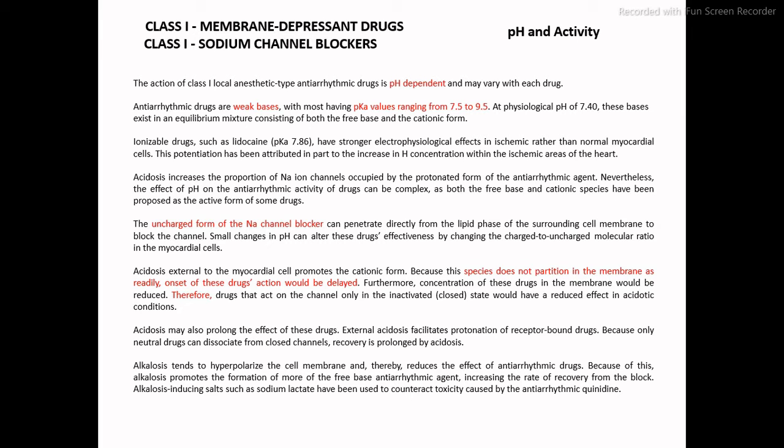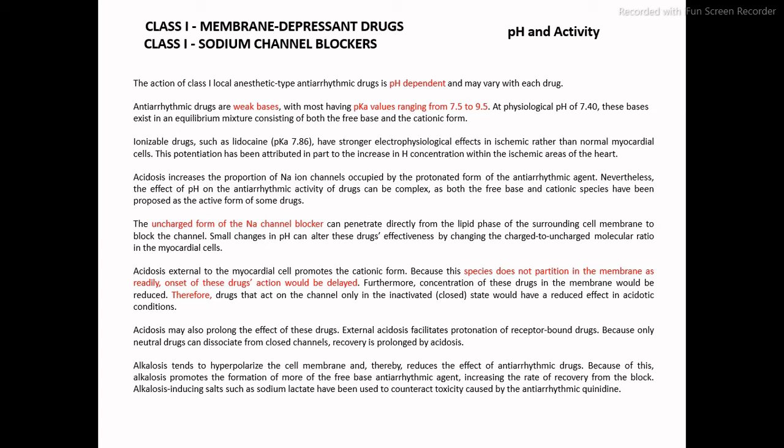Acidosis may also prolong the effect of these drugs because they do not penetrate through the membranes, and external acidosis facilitates the protonation of receptor bound drugs, because only neutral drugs can dissociate from closed channels, and because of this, recovery is prolonged by acidosis.